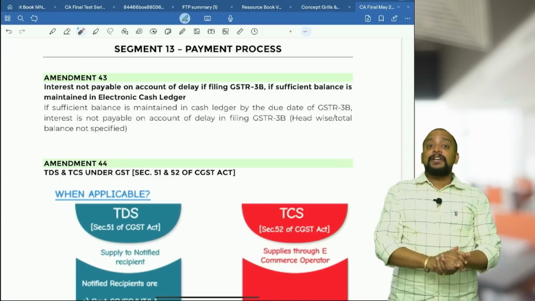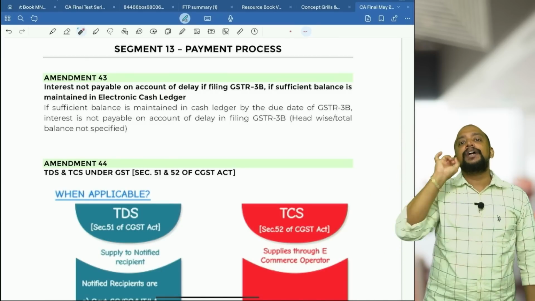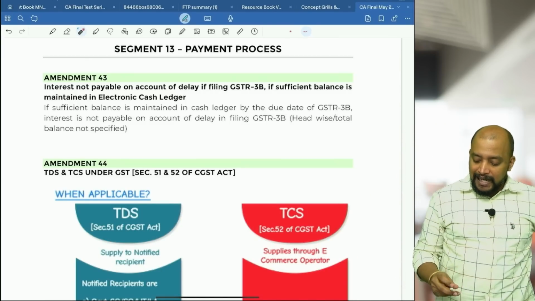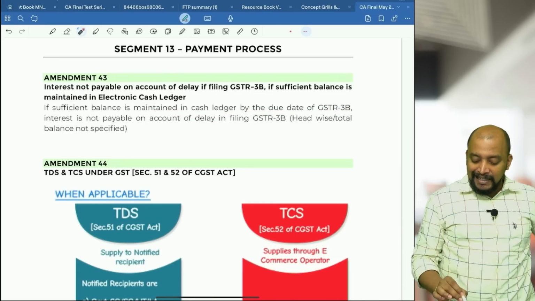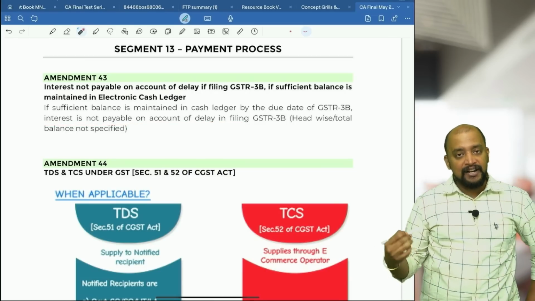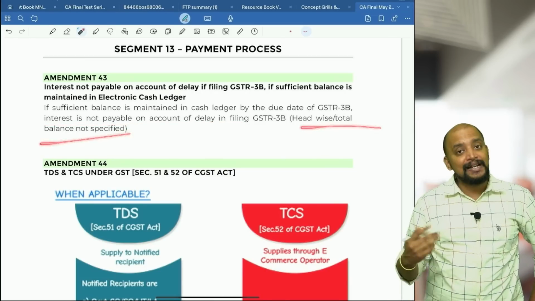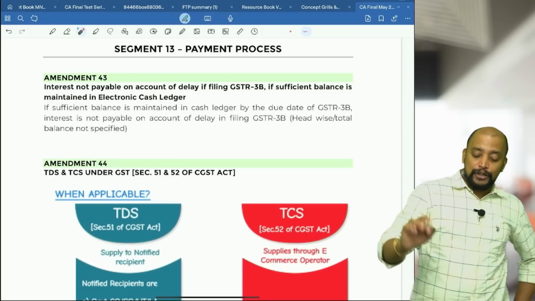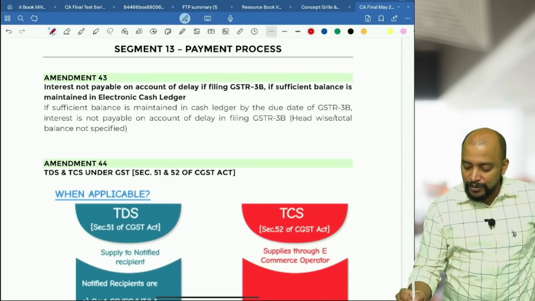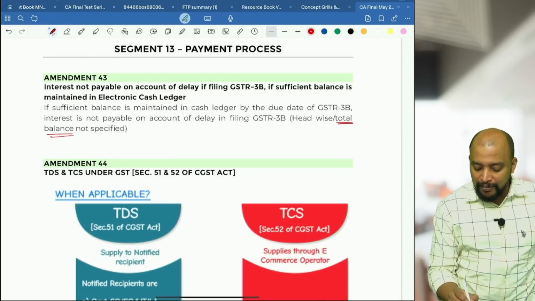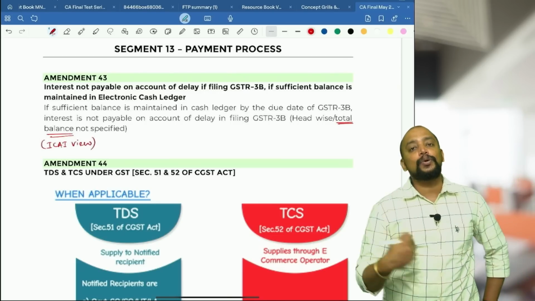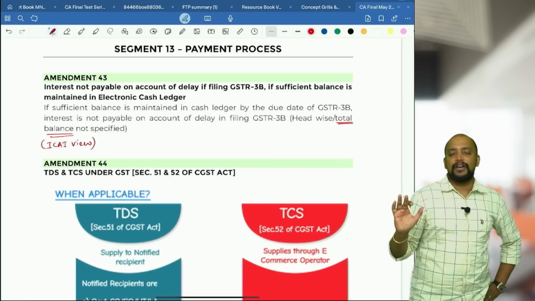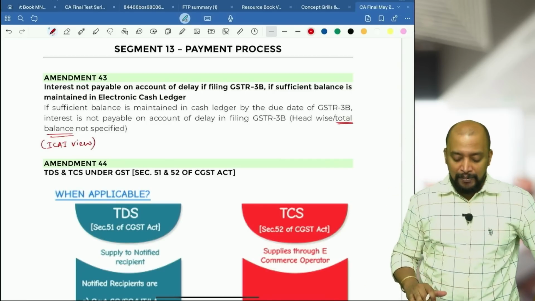But if sufficient balance is maintained, by when? By the due date of 3B. So if sufficient balance is maintained in the cash ledger by the due date of 3B, interest is not payable on account of delay in filing 3B. Headwise or total balance is not specified, so you take the total balance. This is what ICAI has considered. ICAI's view is that we take the total balance, so with any head, if you have sufficient balance, interest will not be applicable.